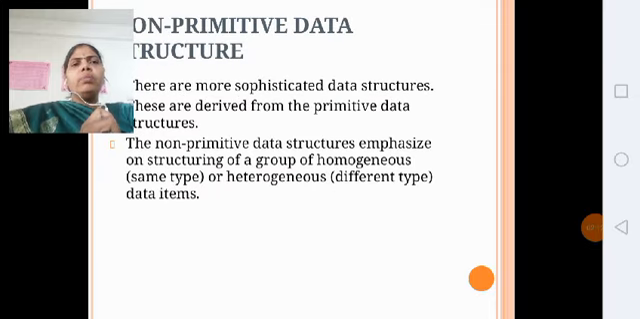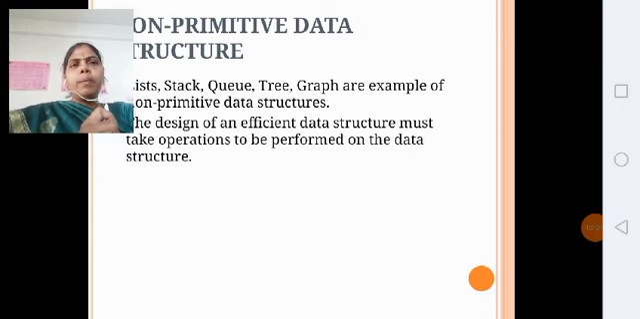Non-primitive data structures are more sophisticated data structures. These are derived from the primitive data structures. The non-primitive data structures emphasize the structuring of a group of homogeneous or heterogeneous data items. They can be divided into list, stack, queue, tree and graph. These are some of the non-primitive data structures.